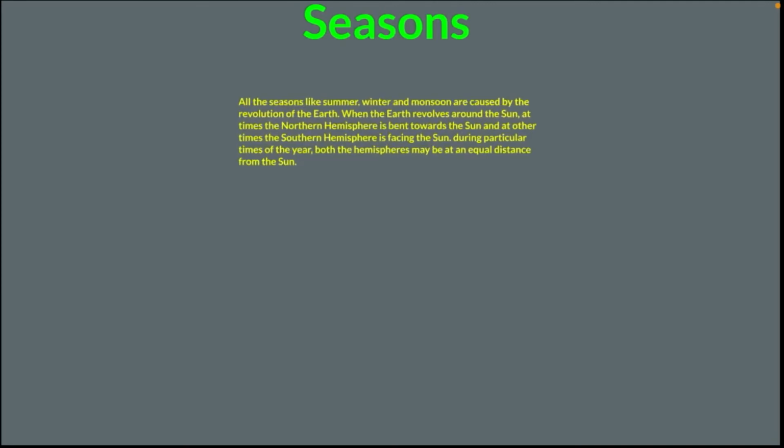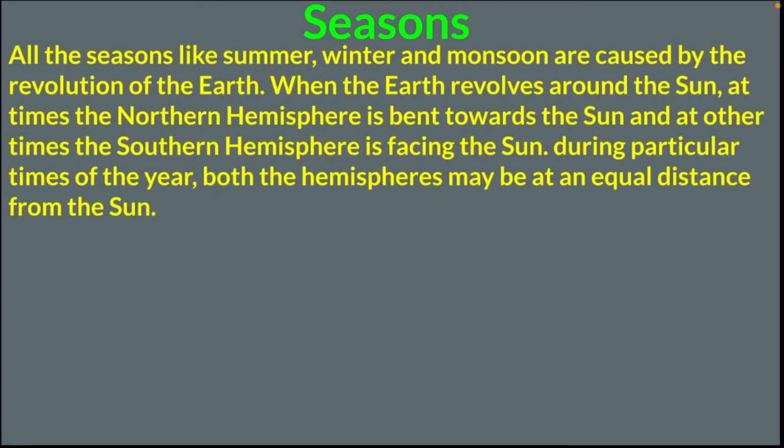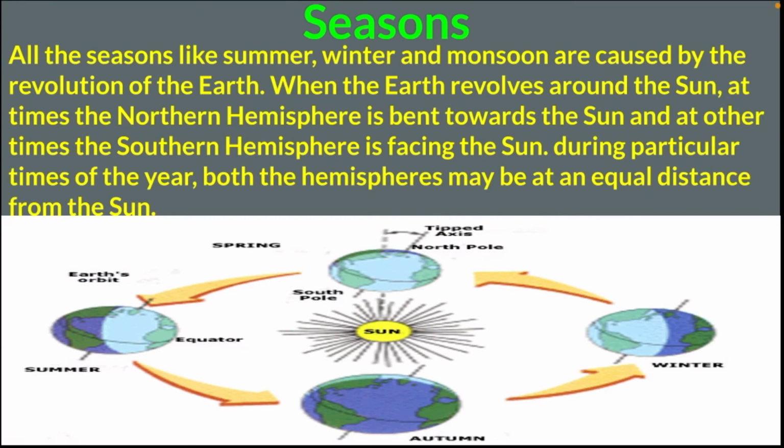Next, let us discuss about seasons. All the seasons like summer, winter and monsoon are caused by the revolution of the earth. When the earth revolves around the sun, at times the northern hemisphere is bent towards the sun, and at other times the southern hemisphere is facing the sun. During particular times of the year, both the hemispheres may be at an equal distance from the sun.